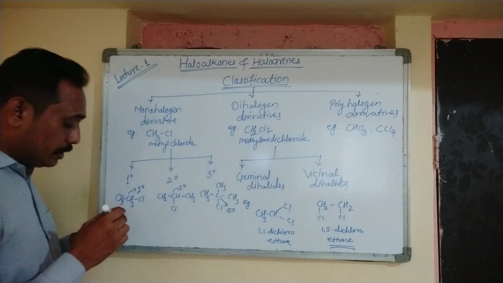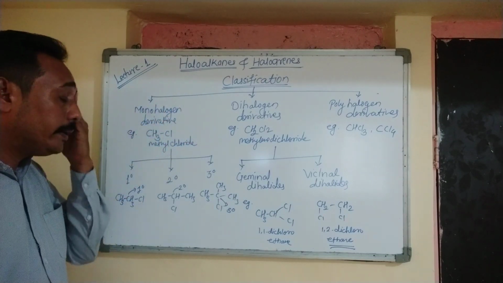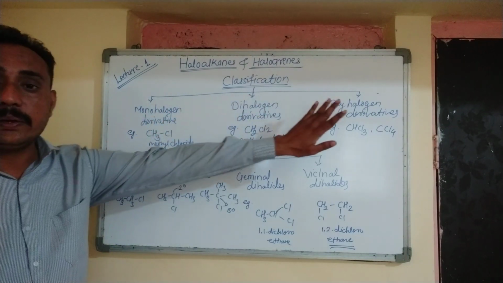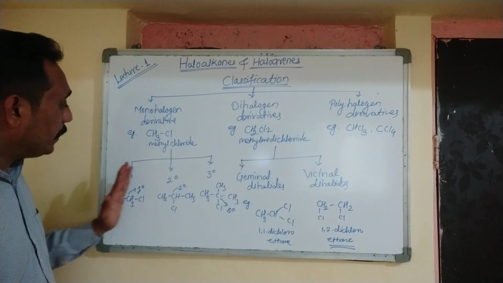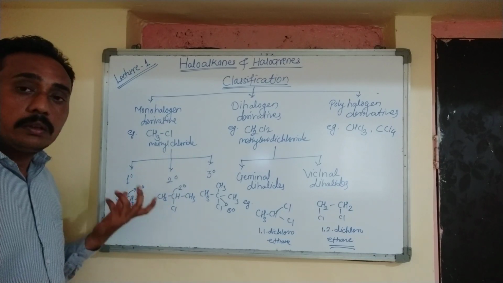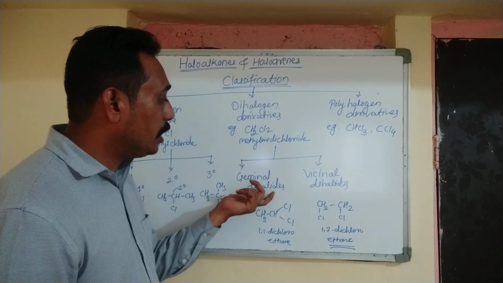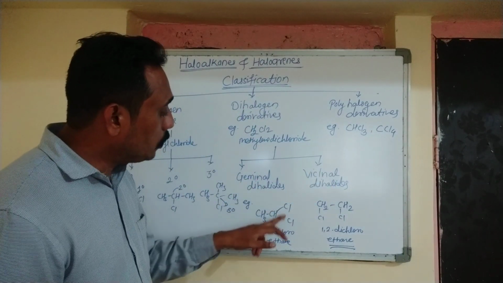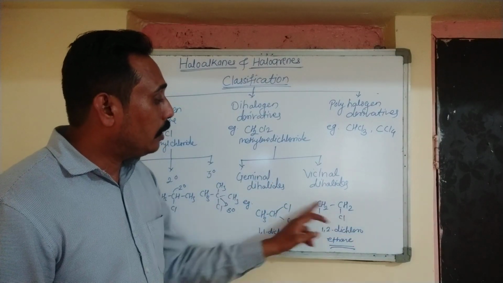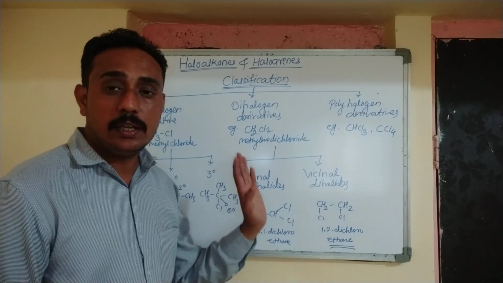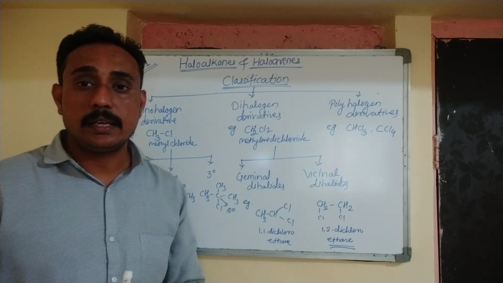Okay, so this is the classification of haloalkanes and haloarenes, that is halogen derivatives: monohalogen derivative, dihalogen derivative and polyhalogen derivative. Monohalogen is further classified as primary, secondary and tertiary, depending on the carbon to which the halogen is attached, and dihalogen derivative is further classified as geminal and vicinal. So in geminal both the halogens are attached to one carbon, and in vicinal both the halogens are attached to adjacent carbons. So this is all about the classification of haloalkanes and haloarenes.